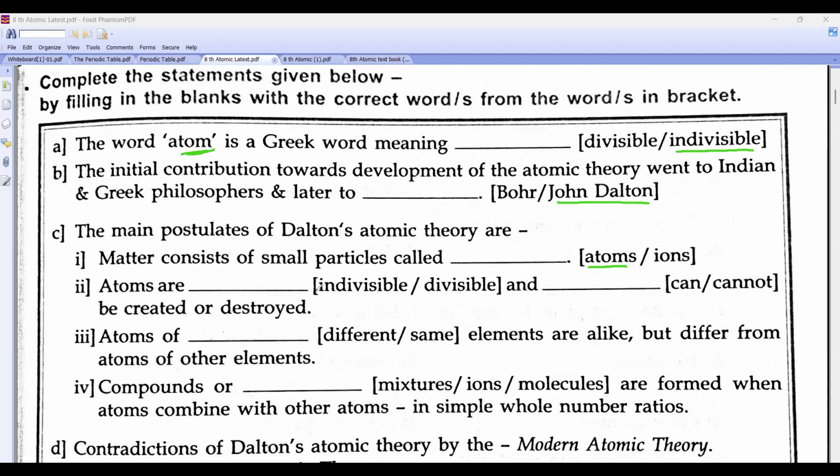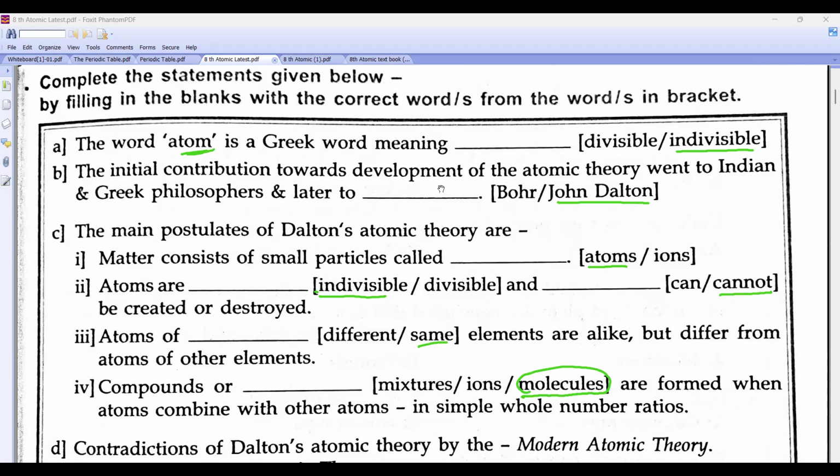Atoms are indivisible and cannot be created nor destroyed. Atoms of the same element are alike, but atoms of different elements are different. Compounds are formed when atoms combine with other atoms in simple whole number ratios. So compounds are molecules.